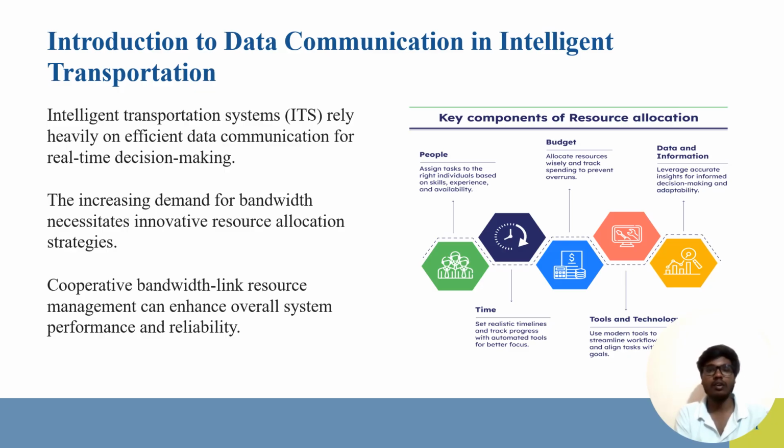Here we can see the key components of resource allocation are the people, budget, data information, time, and also tools and technologies. Intelligent transportation systems rely heavily on data communication for real-time decision making, and cooperative bandwidth resource management can enhance overall system performance and reliability.